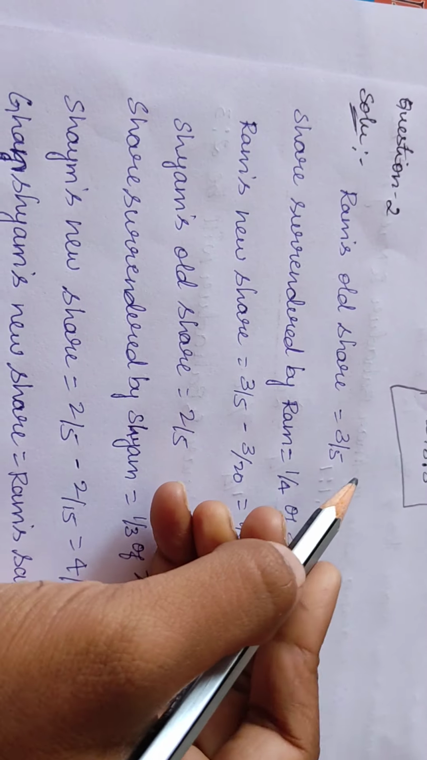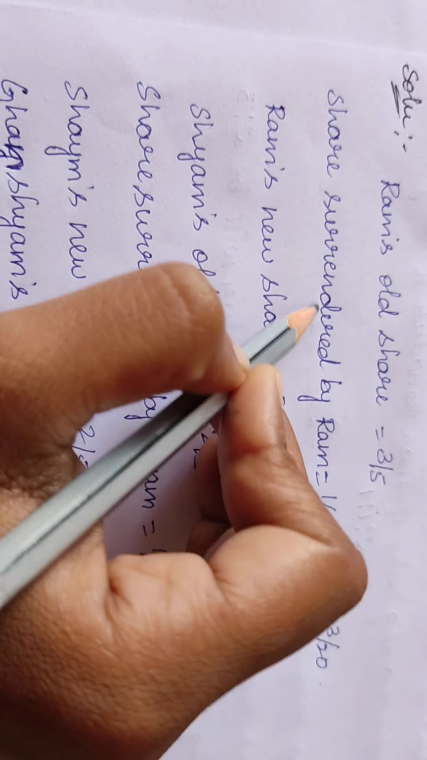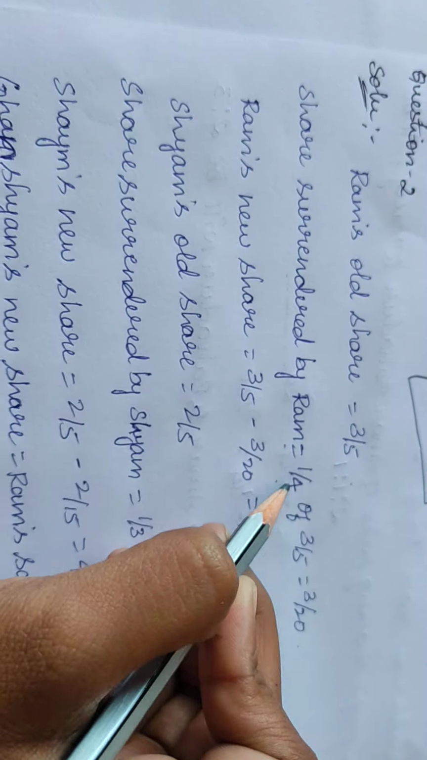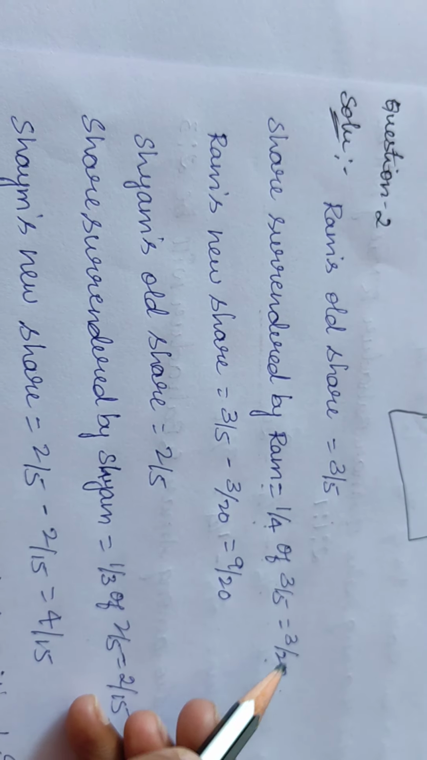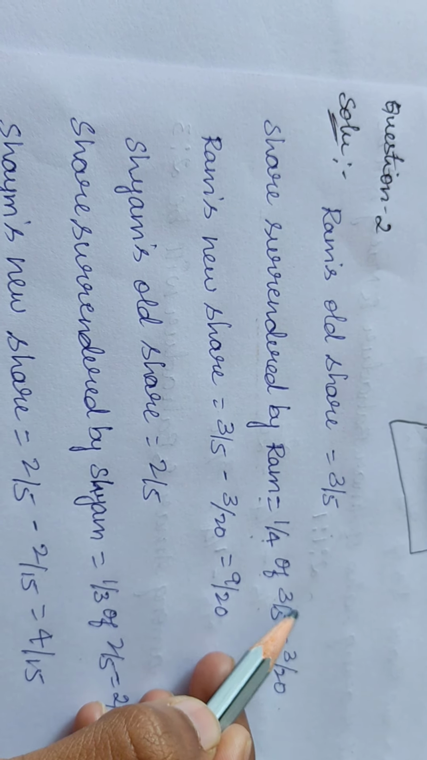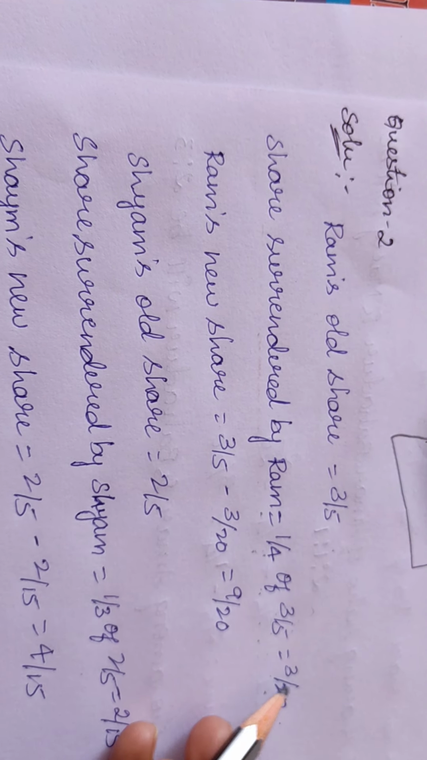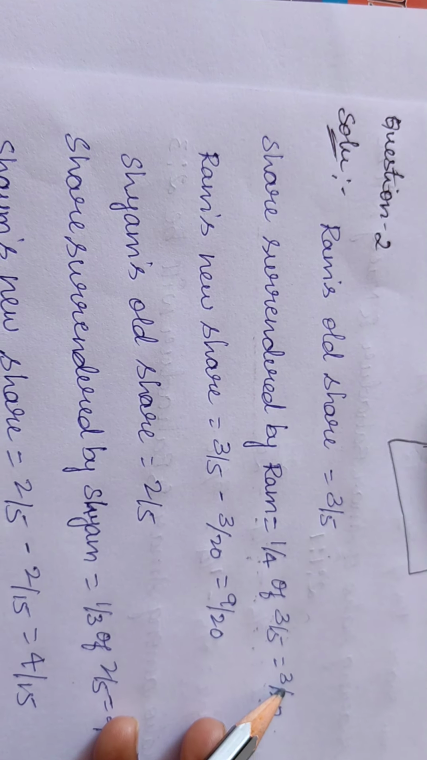So let us solve it. See here, what was Ram's old share? It was 3/5. What was the share surrendered by Ram for Ghanshyam? It is 1/4. So 1/4 of 3/5 is equal to 3/20. Correct? Out of 3/5, the old share of Ram, he is surrendering 1/4. So 1/4 of 3/5 is equal to 3/20. 4 fives are 20, 1 three is 3.